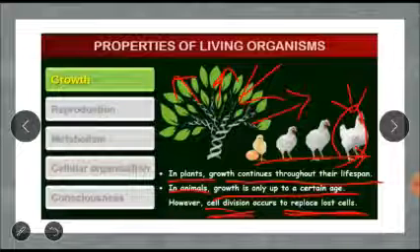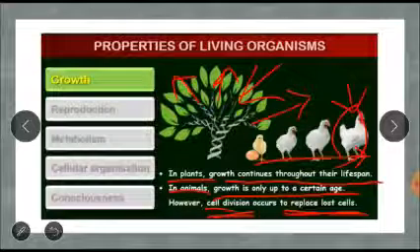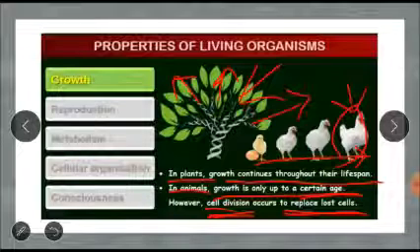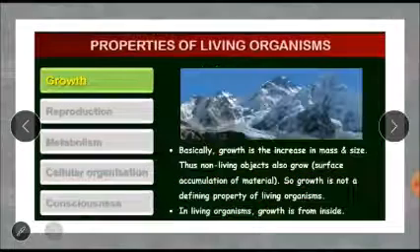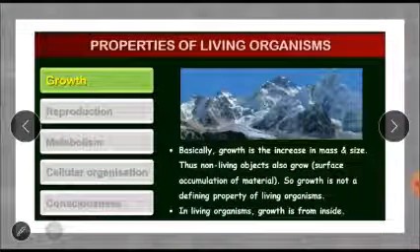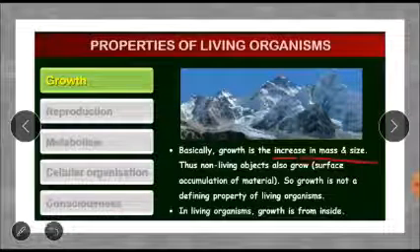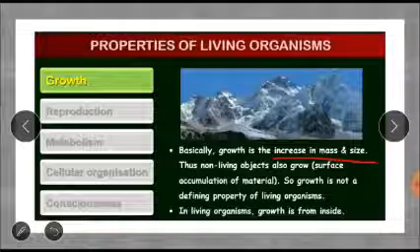For example, even the blood cells. Even the blood cells continuously multiply throughout our life. So in this manner, our growth is only up to a certain age, but some cells keep on dividing, which are there to replace the lost cells. Then, coming to the next point here, basically, growth is increase in mass and size. That is all we have seen now.